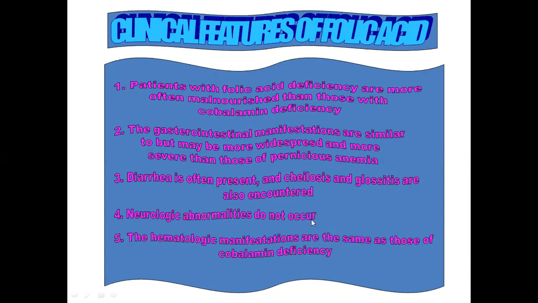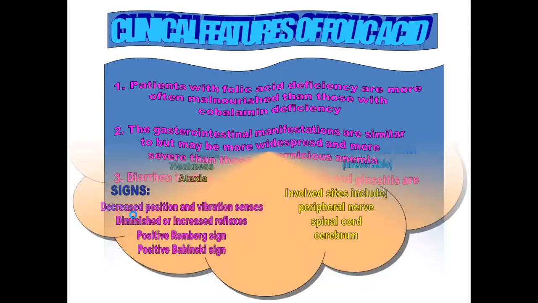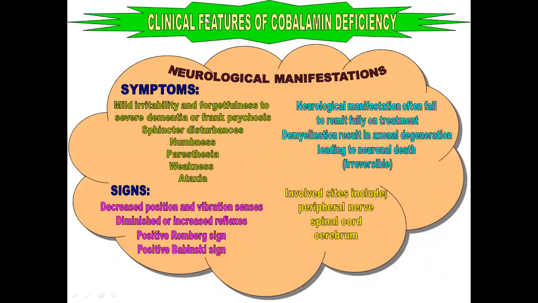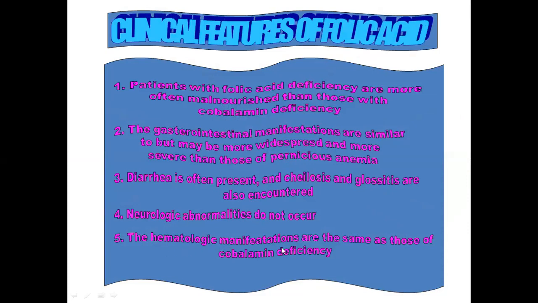Neurological manifestations do not occur in case of folic acid deficiency. These neurological manifestations, as I have told you, are due to the cobalamin deficiency, and it is called subacute combined degeneration. And the hematological manifestations are the same as those of the cobalamin deficiency. So these are the 3, 4, 5 points which differentiate the cobalamin deficiency from the folic acid deficiency.